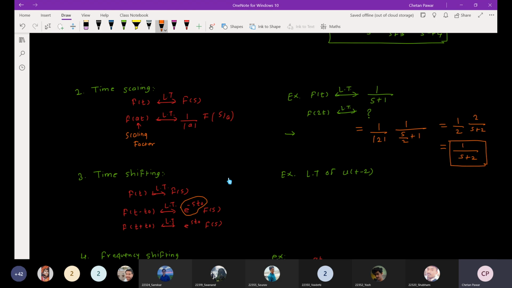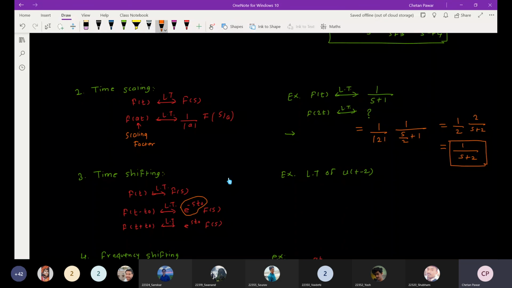So if F of s is the Laplace transform of f of t, and I shift f of t, this will be a delayed version or advanced version, f of t minus t naught. This is a delayed signal if t naught is positive.